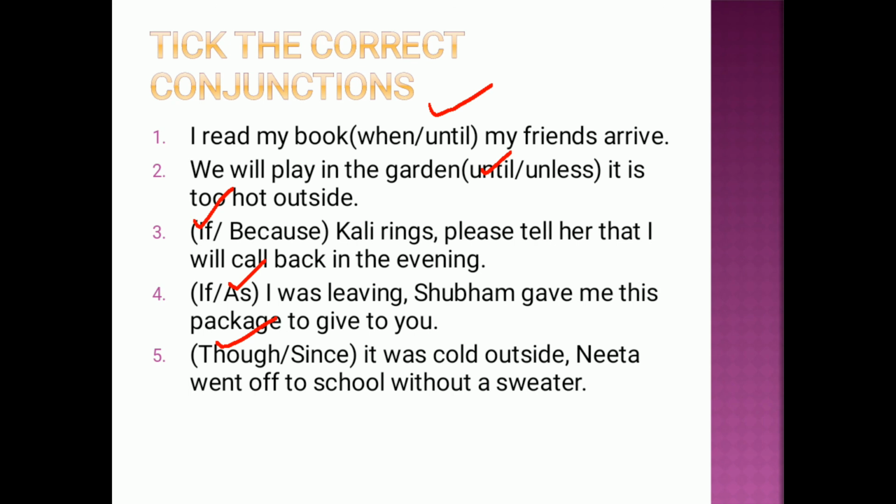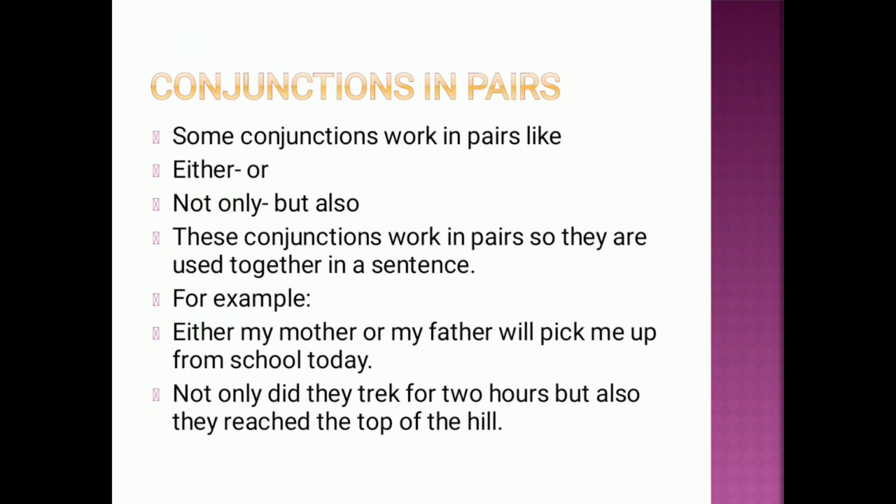So these were the conjunctions that we have learned. And now we are going to learn about the conjunctions in pairs. Till now we have learned about the conjunctions that we use as singles. Now we are going to learn about the conjunctions that we can use in pairs. So there are some conjunctions that work in pairs, like neither nor, either or, not only but also. These work in pairs, so they are used together in sentences.